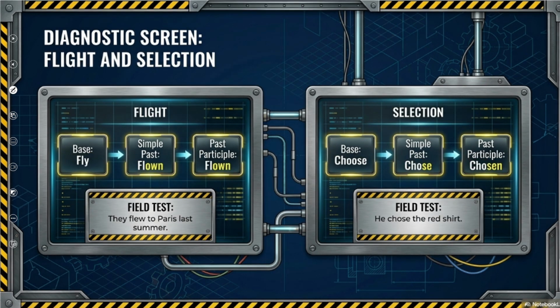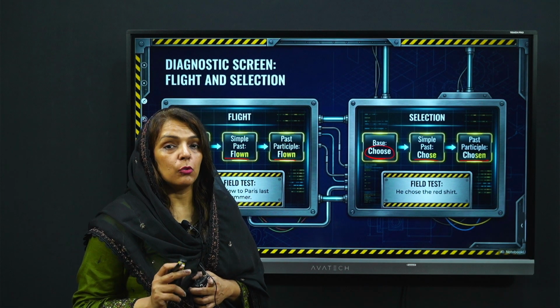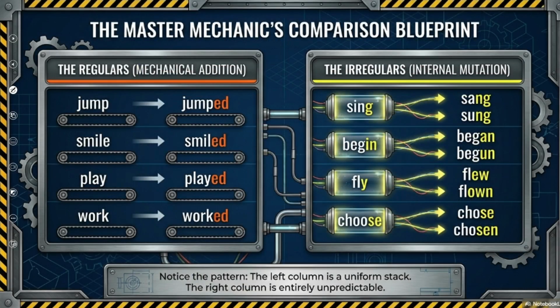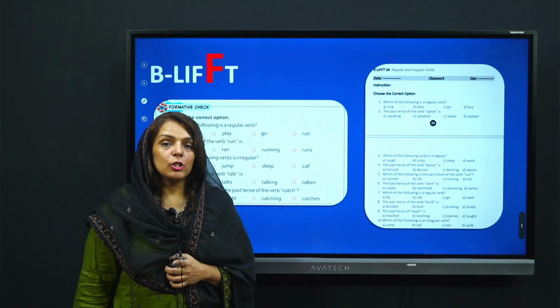Now let's look at this example. Again, the base word is fly: flew, flown. Then choose: chose, chosen. So again, you are watching, they do not follow any rule. You just have to learn them by heart. Once again, these are the regular verbs when changed into past and these are the irregular verbs when changed into past.